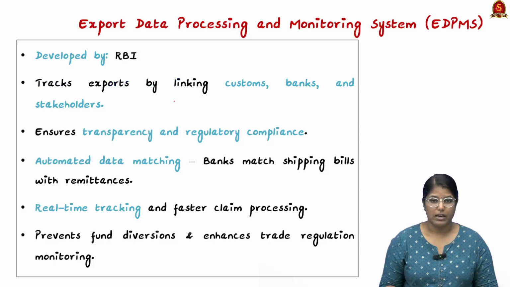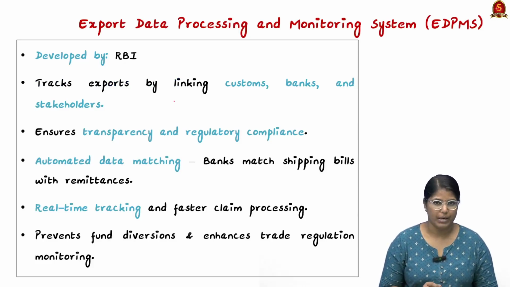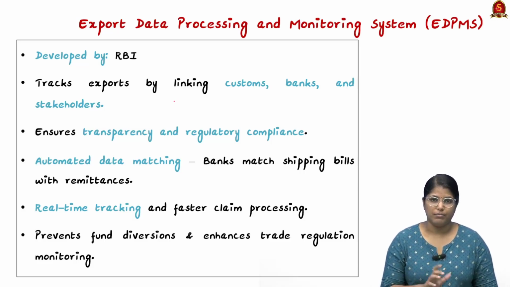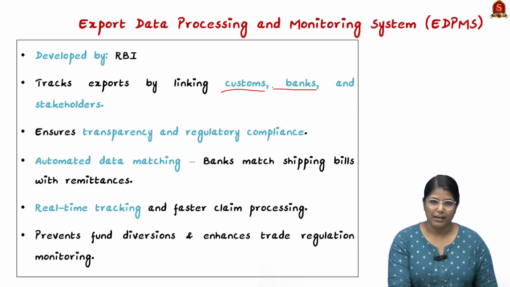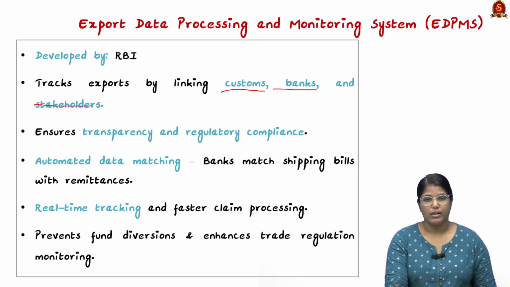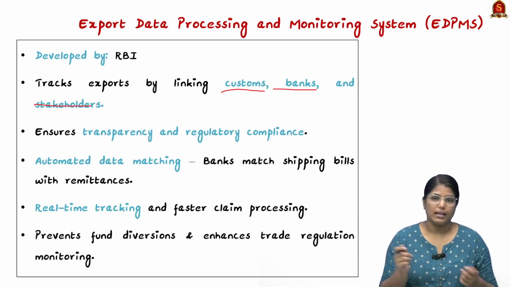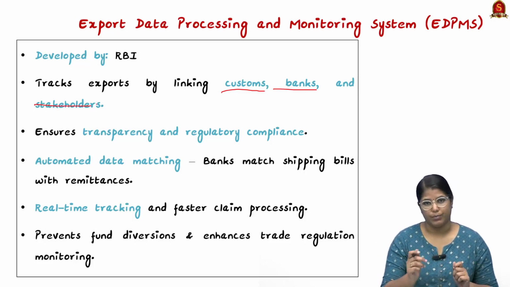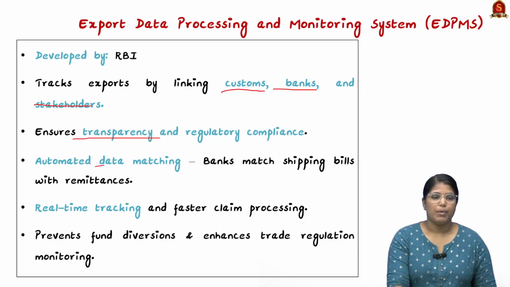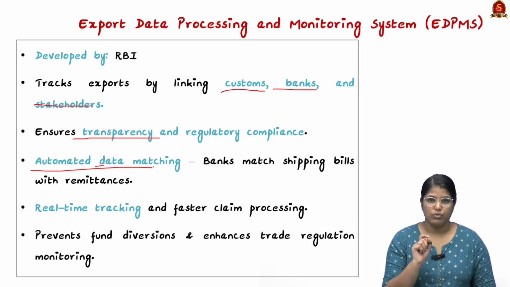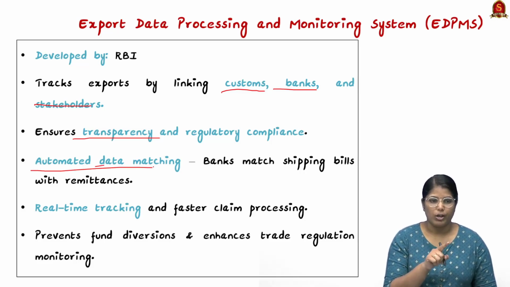Before that, we shall start with what is this Export Data Processing and Monitoring System, in short called EDPMS. This is actually a system or a website that has been built by RBI. The main purpose of this particular site is to track the exports by linking customs, banks and the stakeholders. So it acts like a single window that connects all the stakeholders when it comes to an export. This will bring in a lot of transparency as well as regulatory compliance, but there is a very particular issue when it comes to the system, which is automated data matching.